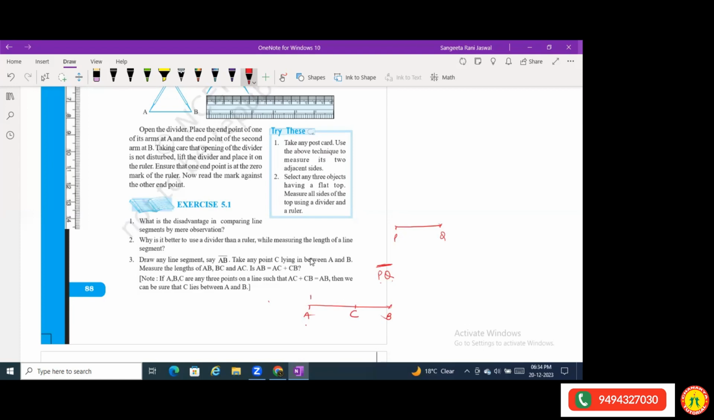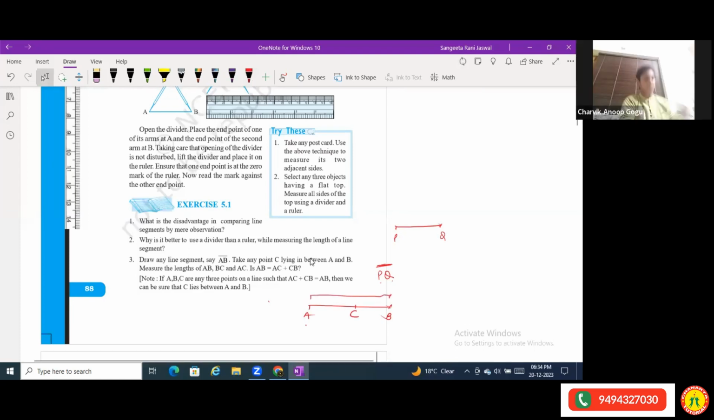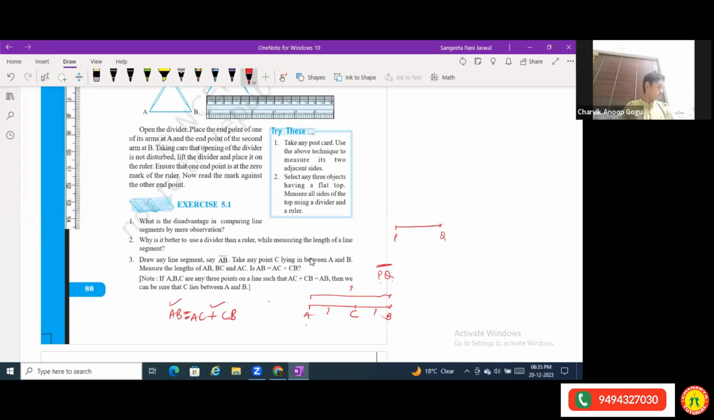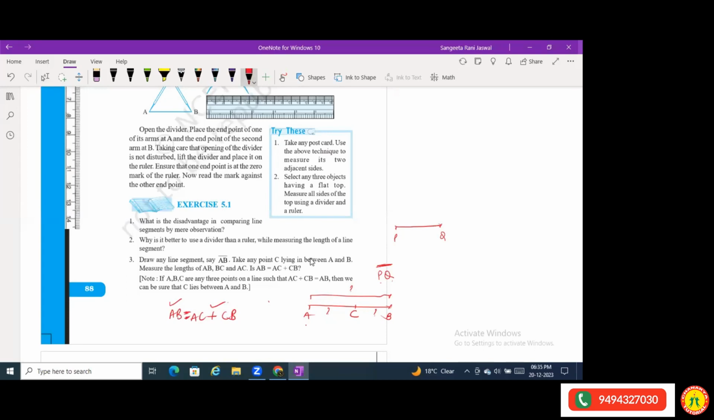You draw in your notebooks now. Everyone please draw a line AB in your notebooks and measure these lengths. Measure this length also, measure AC also, measure CD also. And check whether AB is equal to AC plus CD. Is it coming correct? Are both sides, left side equal to right side? Check. Draw a line. Take a point in between.